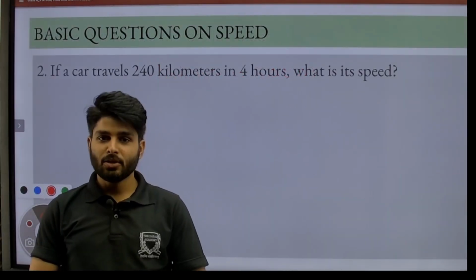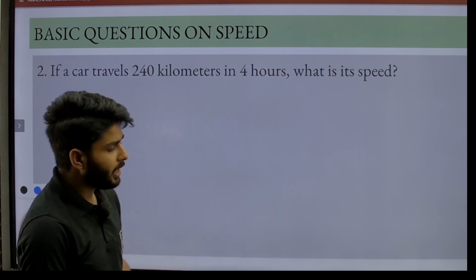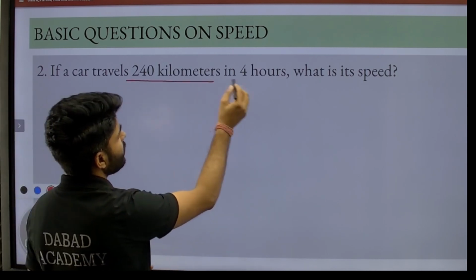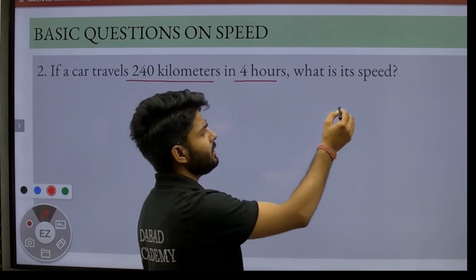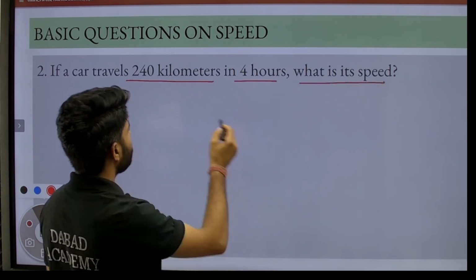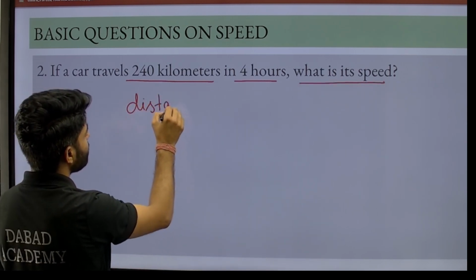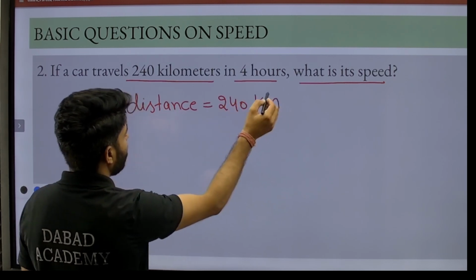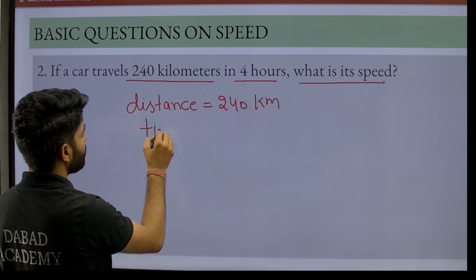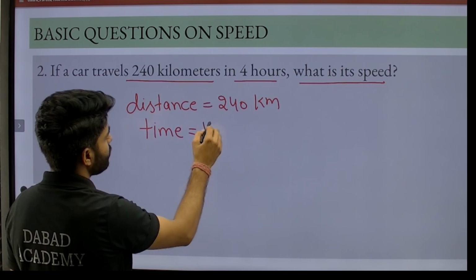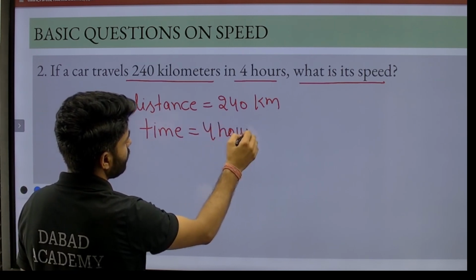Then our second question is, if a car travels 240 km in 4 hours, then what is its speed? We have distance, that is 240 kilometer, and time, that is 4 hours.